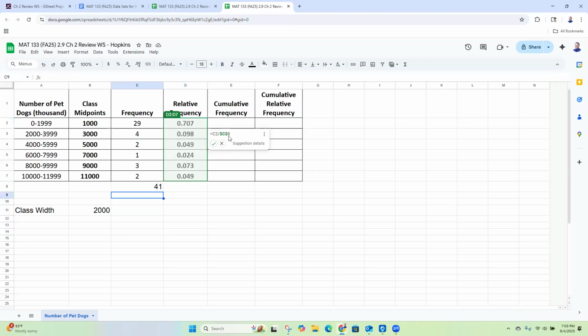So Google is actually suggesting you put some dollar signs in there. What is that for? Well, if you accept that suggestion, you'll notice that, hey, it actually works now. So when you are copying a formula, if you want to make sure you're always using the same spot, you have to put dollar signs around your values. So this is the formula for this is equals C2 divided by $C$8.